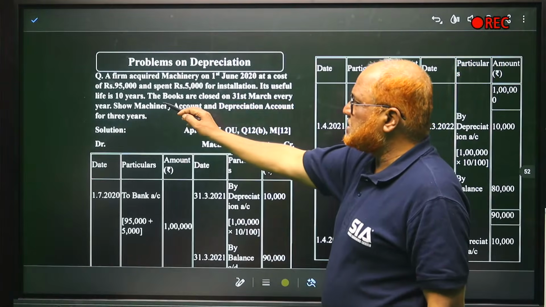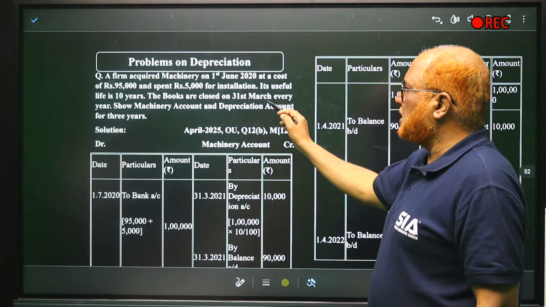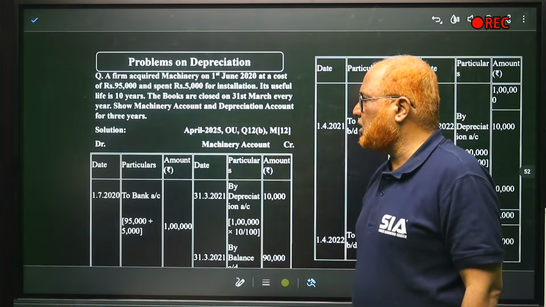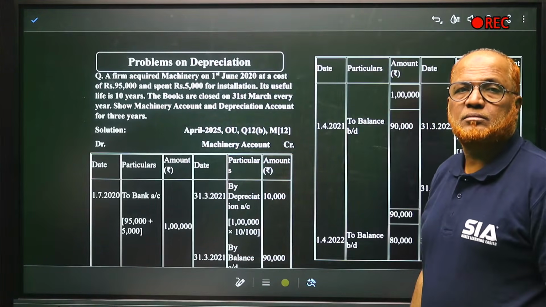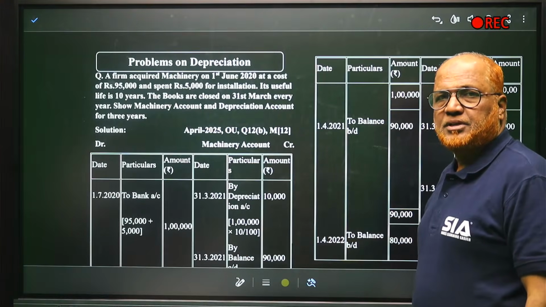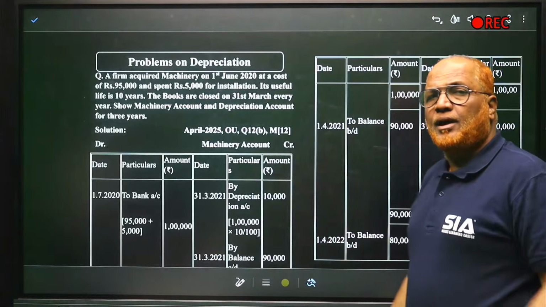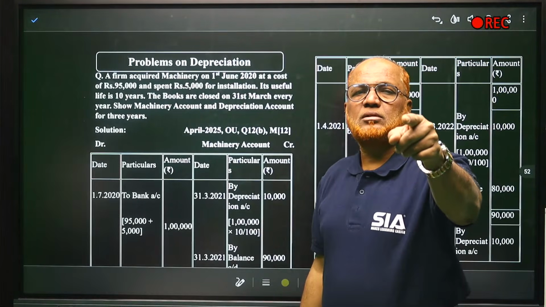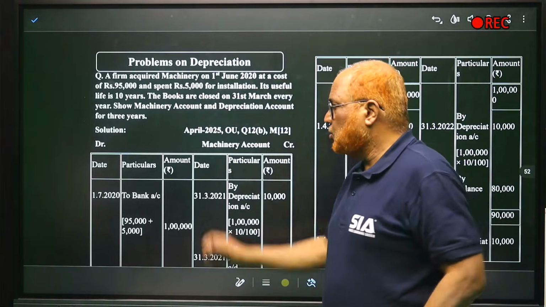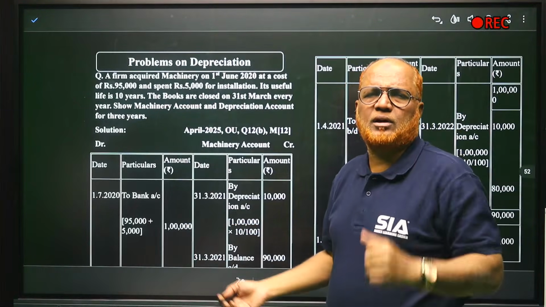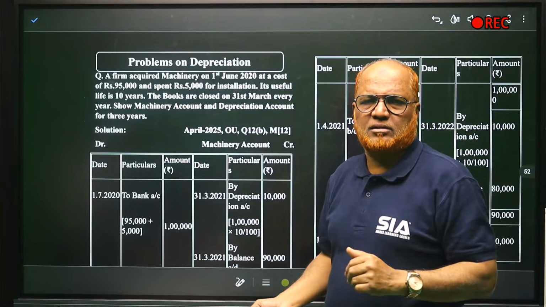Its useful life is 10 years. The books are closed on 31st March every year. Show machinery account and depreciation account for 3 years. Last year it was asked. It's very simple. So machinery account, debit, credit. When we purchase the machine, the entry will be machine account debit, cash account credit. So here, cash or bank, anything you can say. Machinery account debit, bank account credit, or machinery account debit, cash account credit, anything.